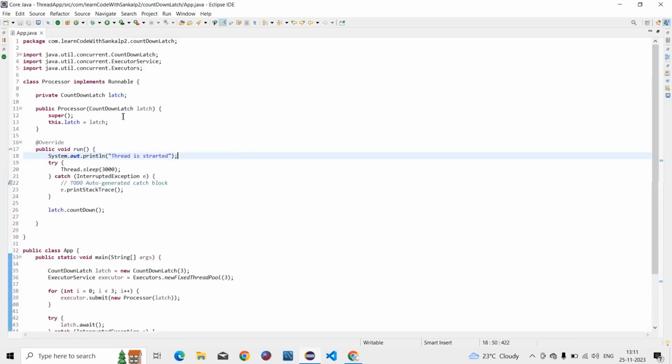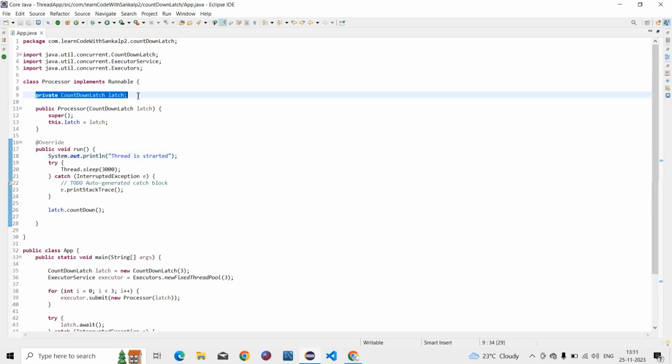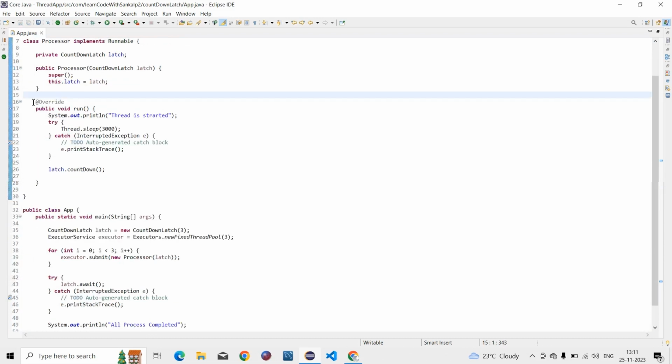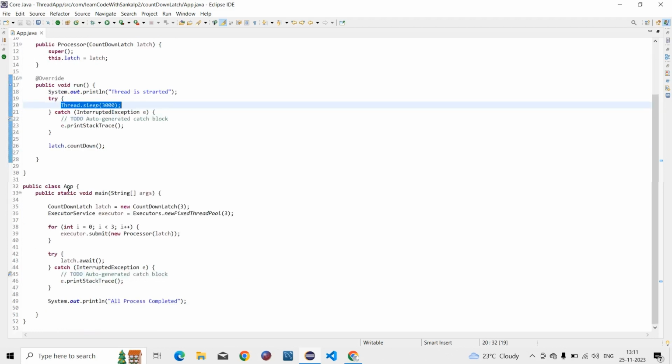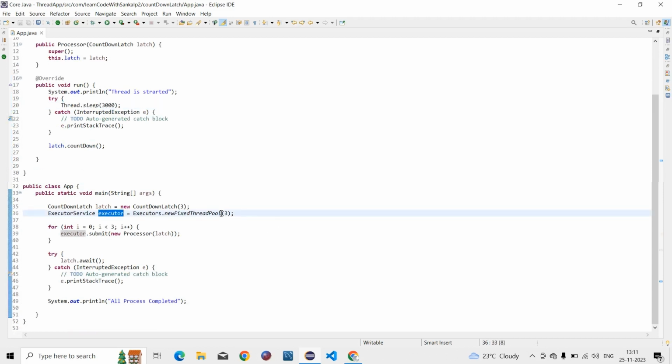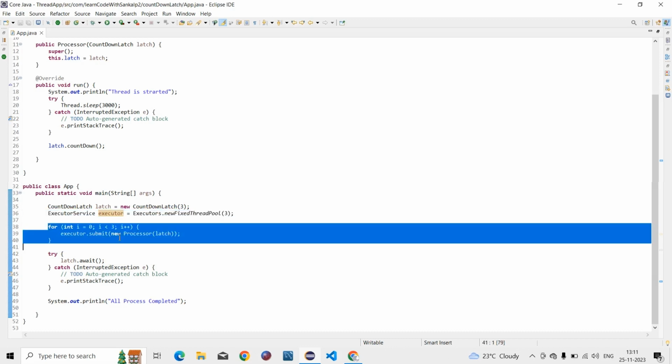Basically we created one variable of countdown latch, then created a constructor for that. Then we implemented the Runnable interface and overrode the run method. Inside the run method we start a thread and sleep for 3000 milliseconds, meaning 3 seconds. After that we create the executor service with argument 3, meaning 3 threads will complete the 3 tasks. Then it processes and completes the tasks.